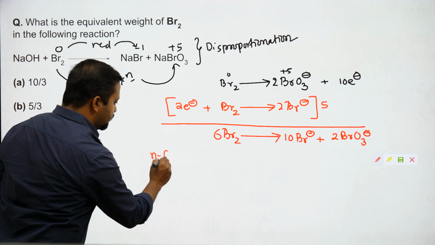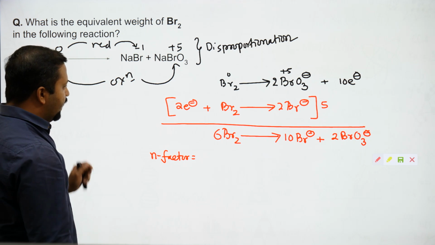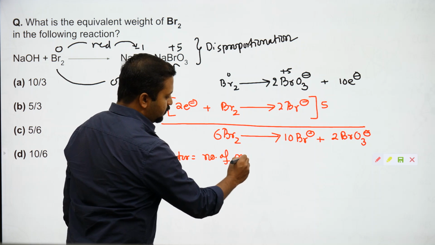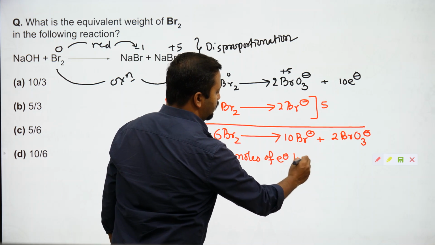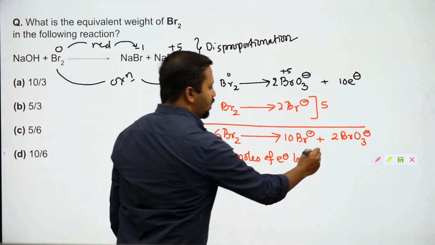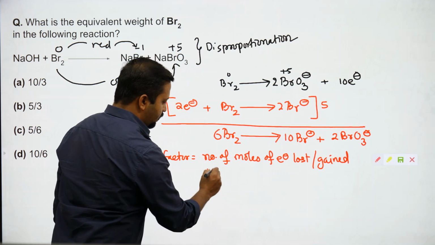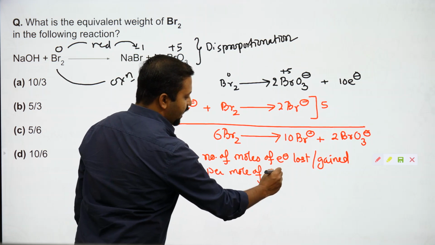N-factor is the number of moles of electrons lost or gained per mole of reactant.